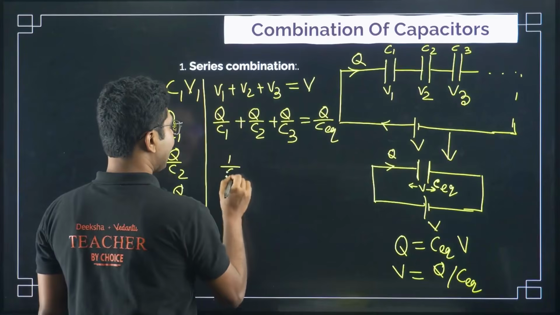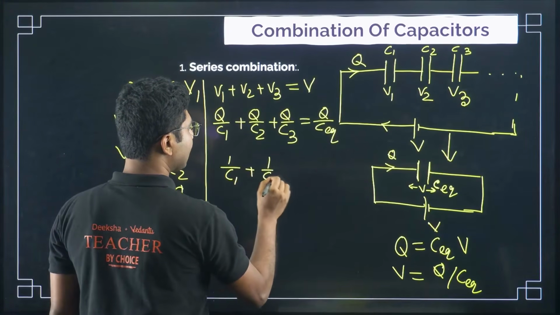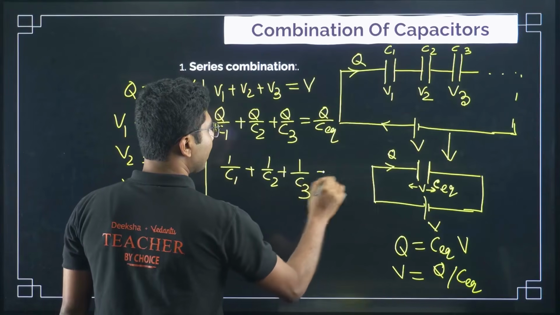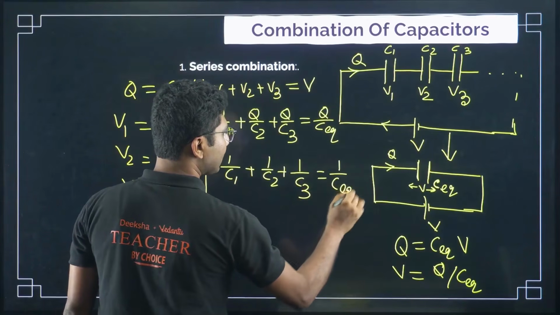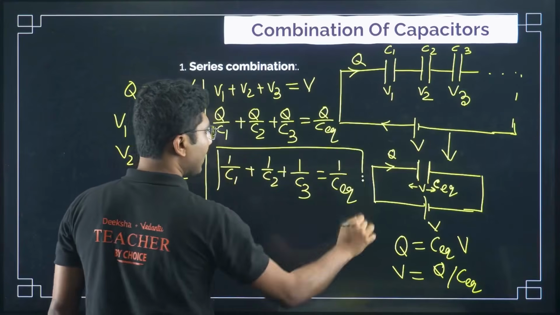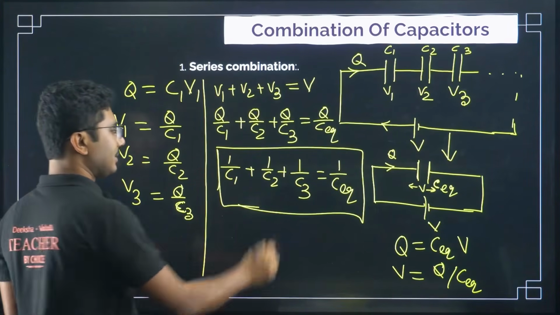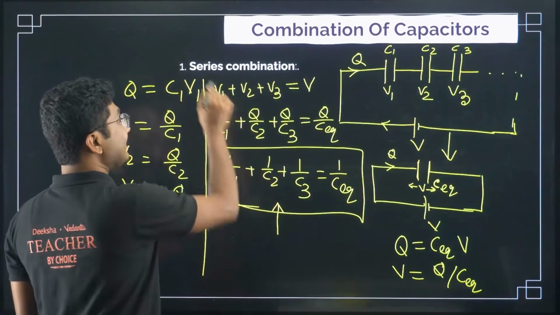Anything we can cancel, we will always try to cancel. We are lazy people. We try to simplify the maths as much as possible. Sometimes it gets complicated, but when building up a theory, we always try to simplify the thing. So this is the expression for series combination.